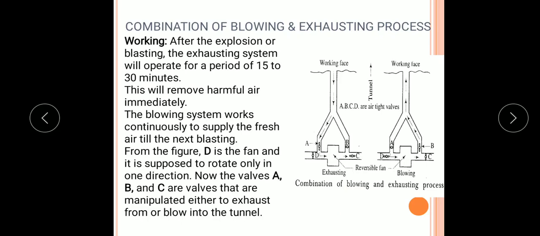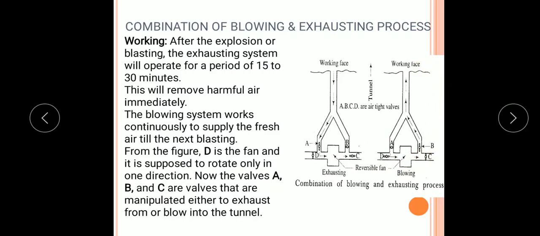The figure shows a combination of blowing and exhausting process. So this is a working place where we have to supply the air. This is the exhausting process and this is the blowing process.